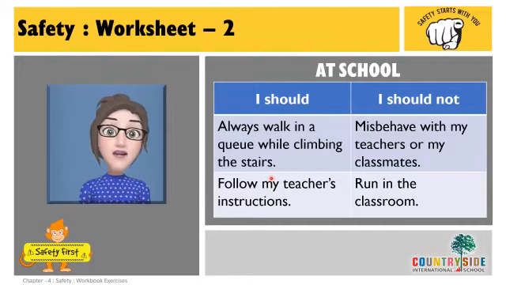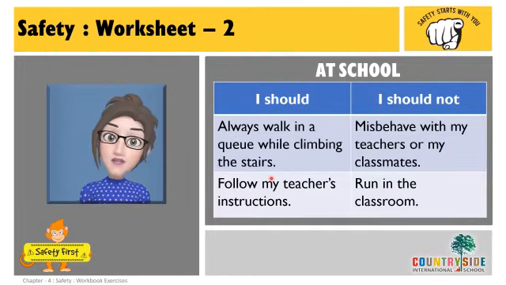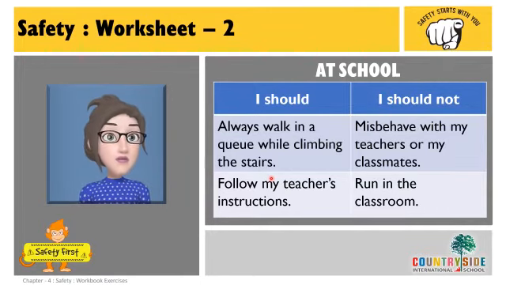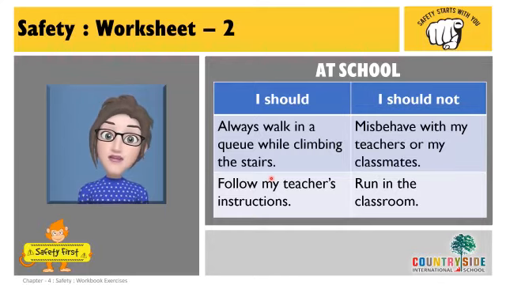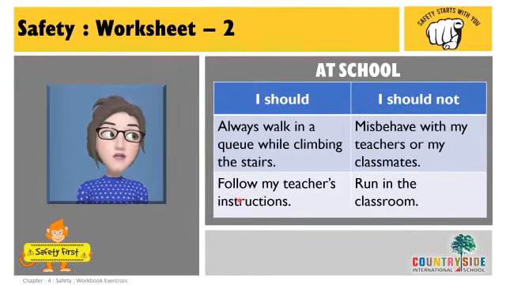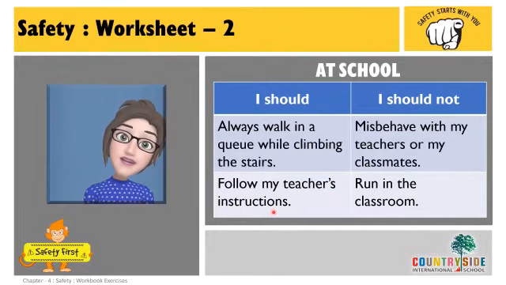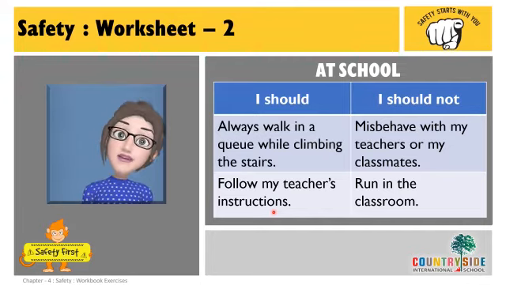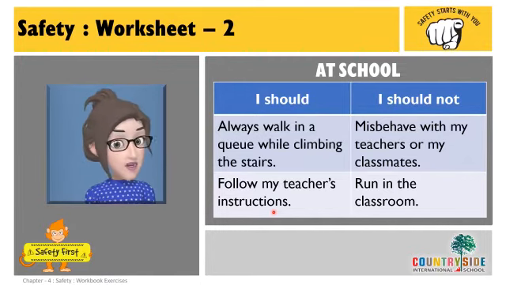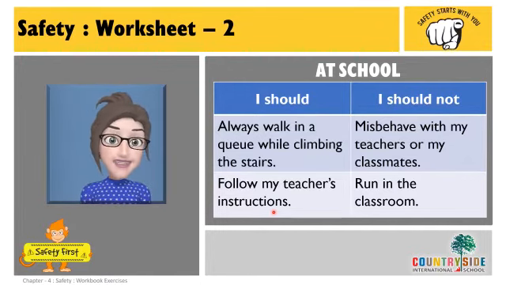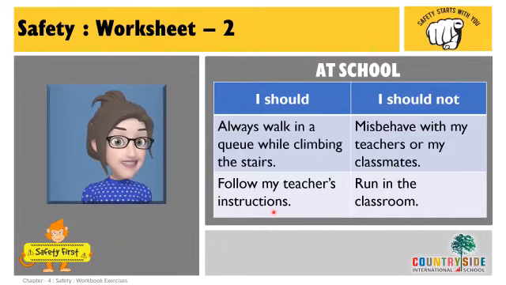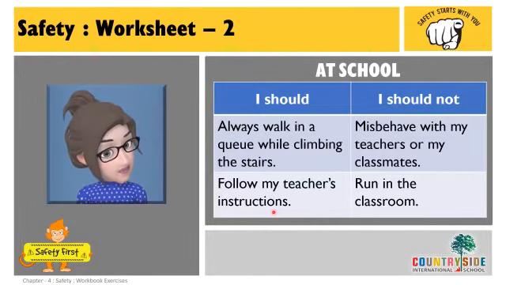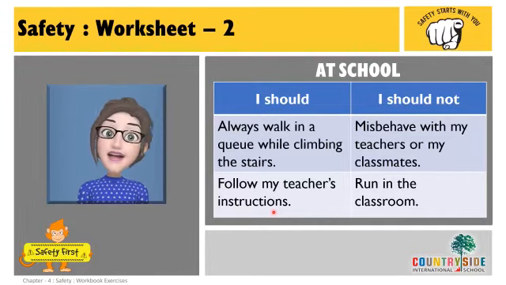So while climbing stairs, if we don't see, we may fall down and then we may get hurt. The next one is follow my teacher's instruction. So we should always follow the instructions given by our teacher. She takes a lot of care of us, right? So whatever instructions she gives for us only, so that we are safe.